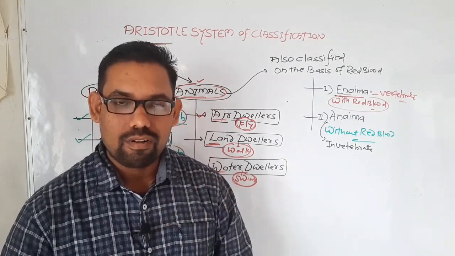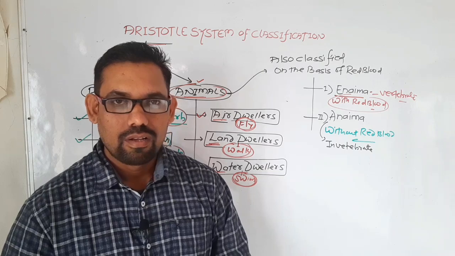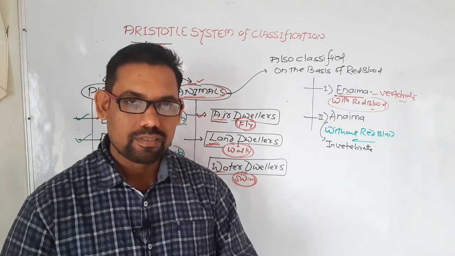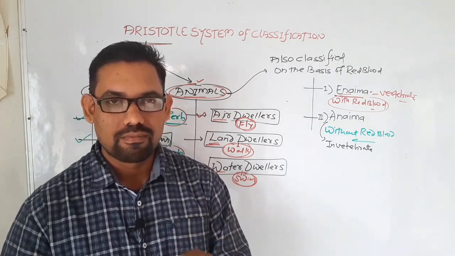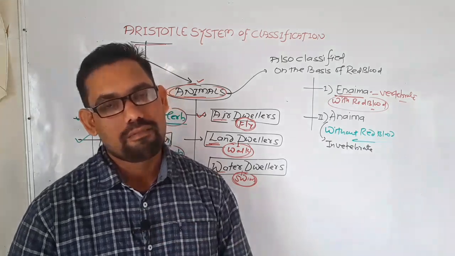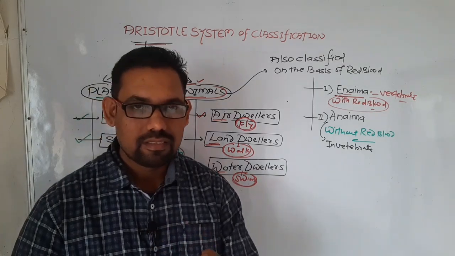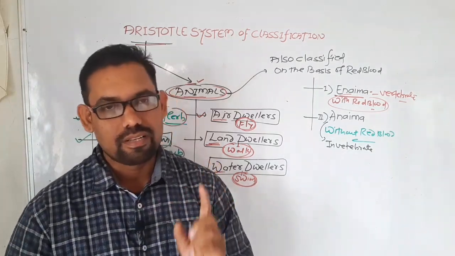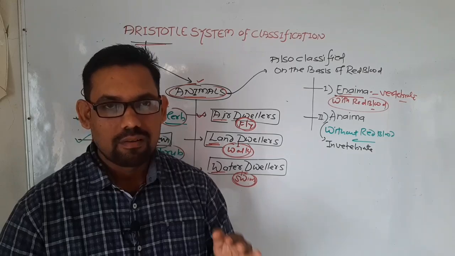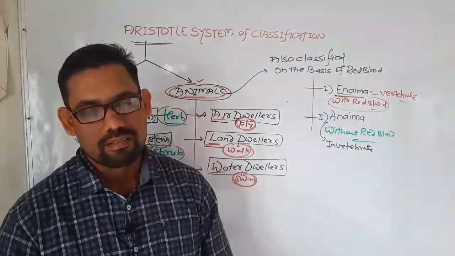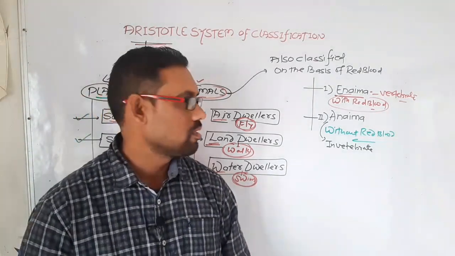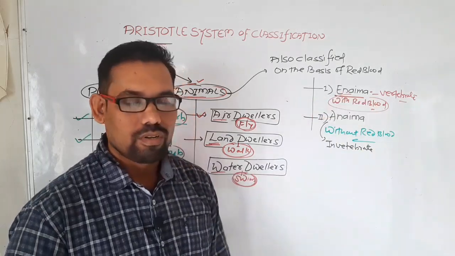Then oviparous quadrupeds, those that lay eggs. When they cut the animals, they found that they have red color. Then whales, when they cut the whales, they found red color. Fishes, birds, they have red color. So this type of classification they made. Mostly they are vertebrates.